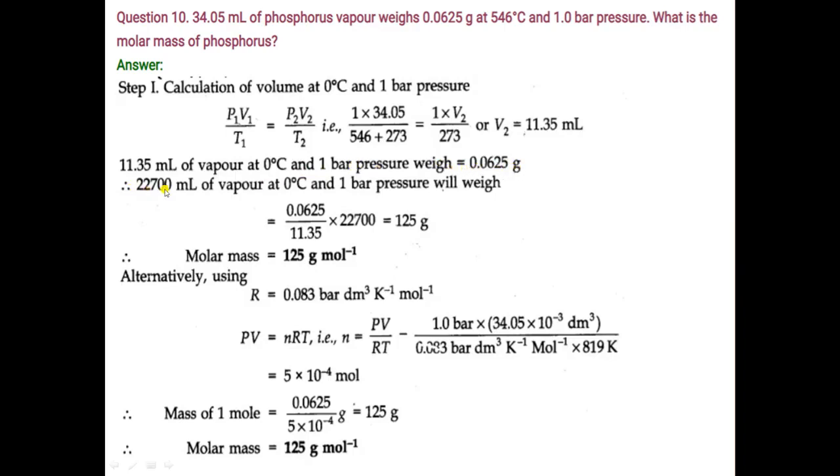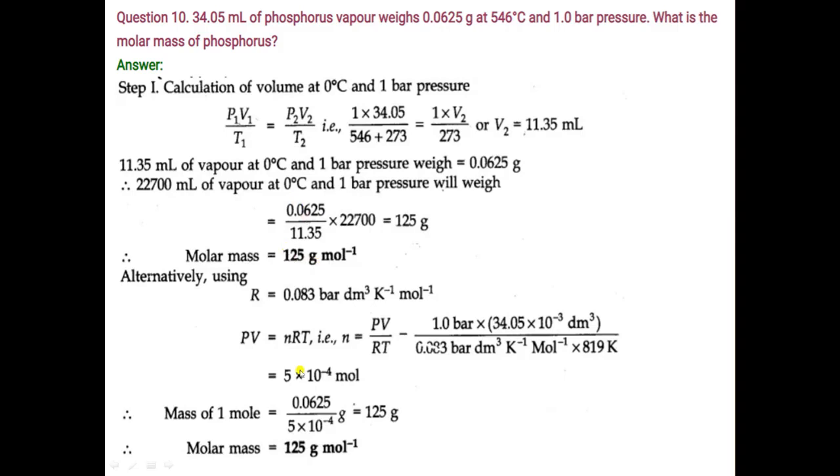So 22700 ml of vapors at standard conditions of temperature and pressure will weigh 0.0625 divided by 11.35 into 22700. It is equal to 125 grams. So at standard condition, the mass of phosphorus is 125 gram. So that is the molar mass of phosphorus.